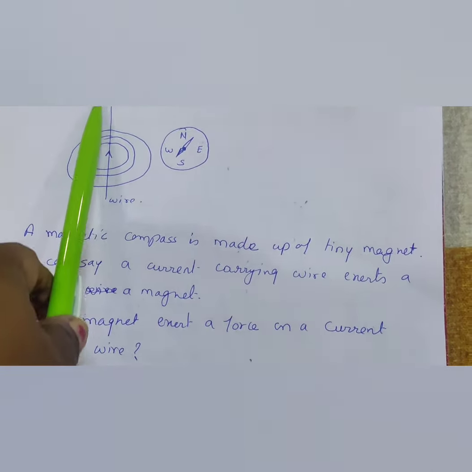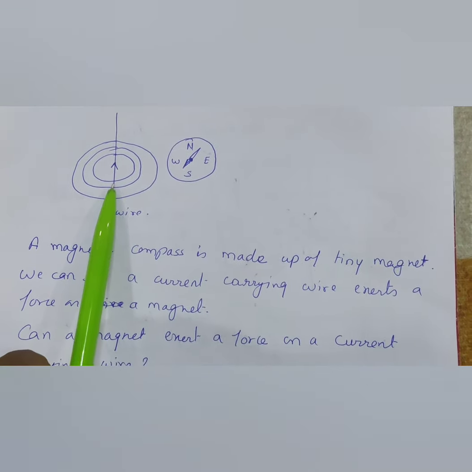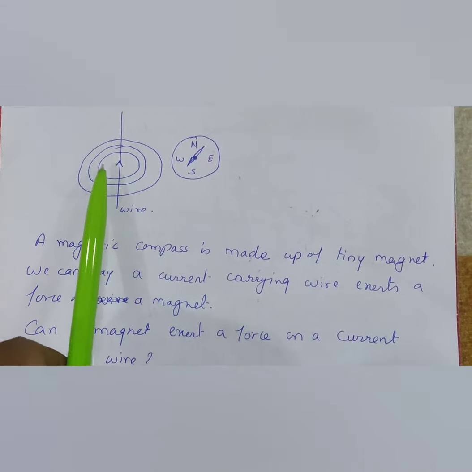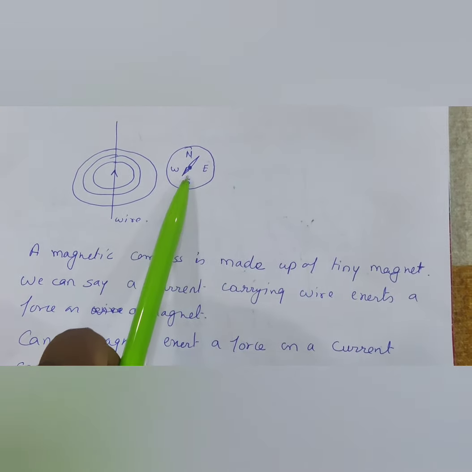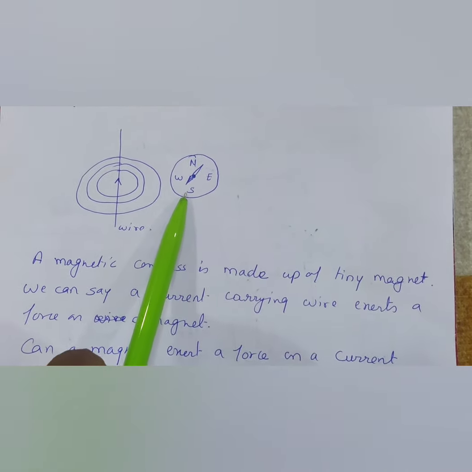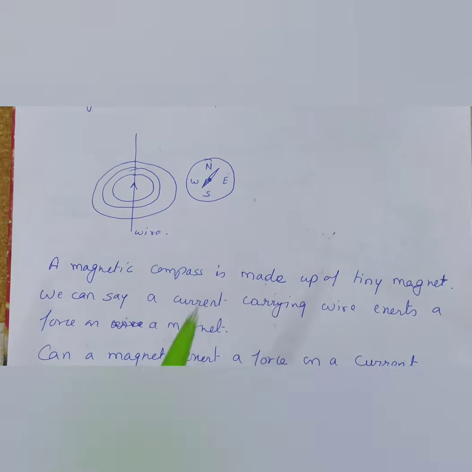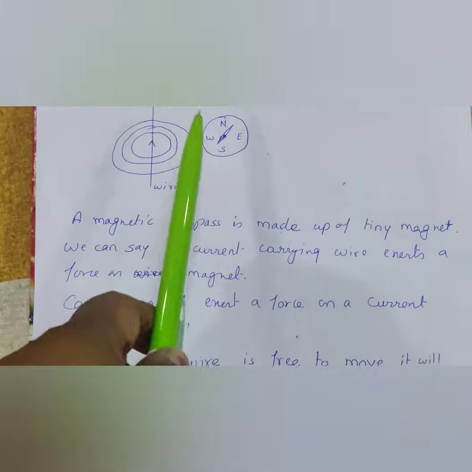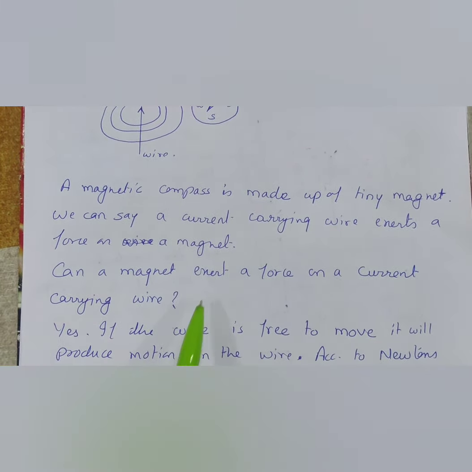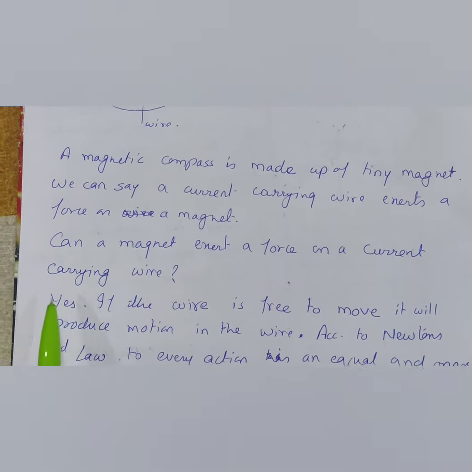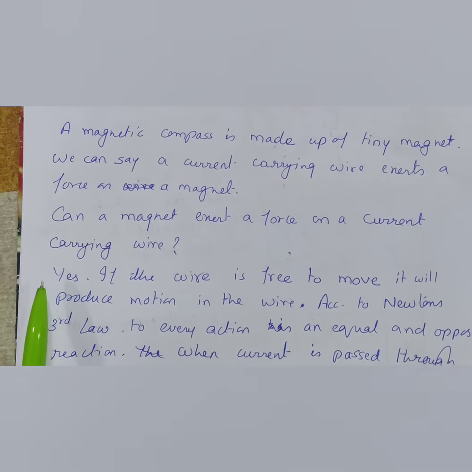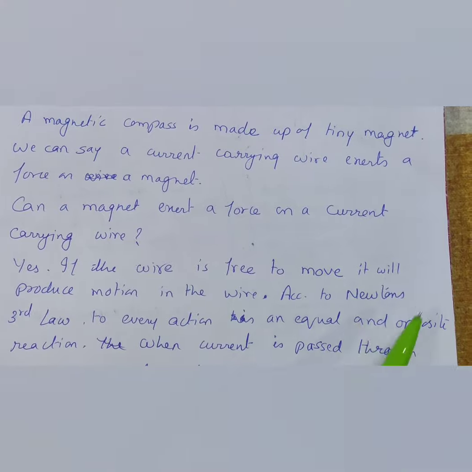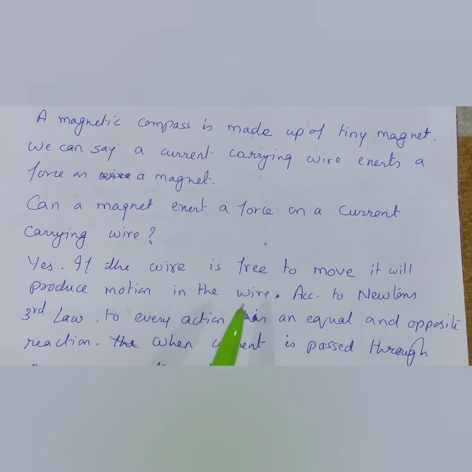A wire is there and current is flowing, and it exerts a force on the magnet, because there is a deflection of the compass. Vice versa, can a magnet exert a force on a current carrying wire? Yes. If the wire is free to move, it will produce motion in the wire.